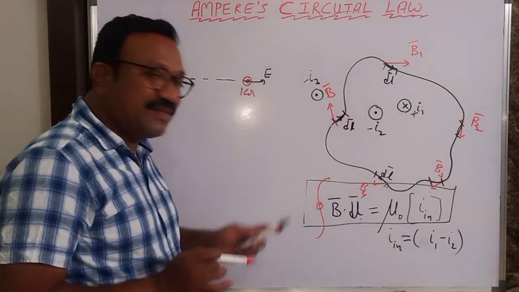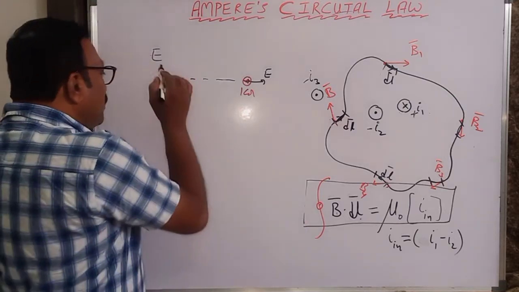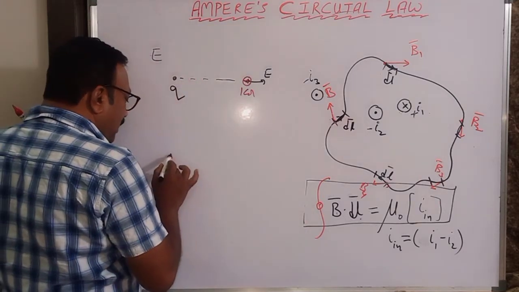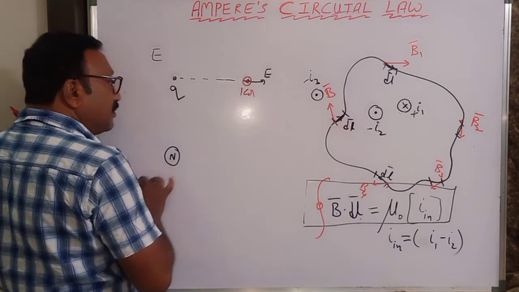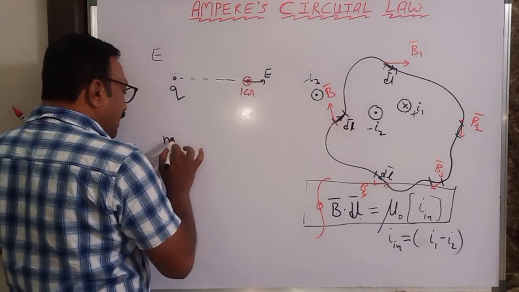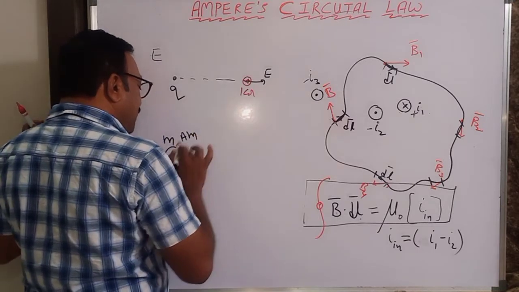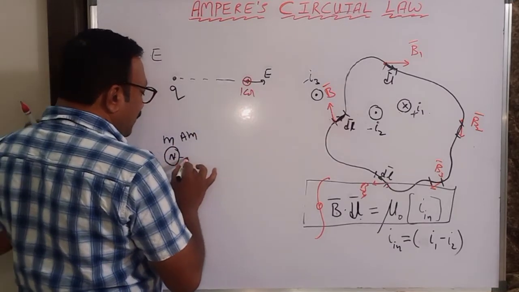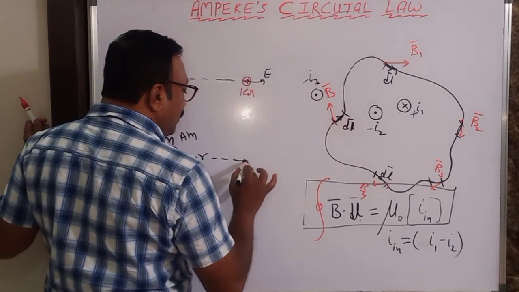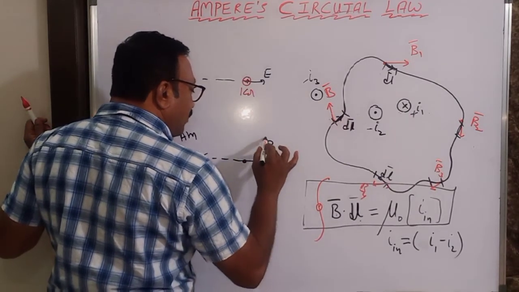Then what is this B? Suppose in the place of positive charge, I am taking a north pole. The strength of the north pole is M. The pole strength is measured in ampere meter. Now at a distance r, I define what is known as magnetic field strength.